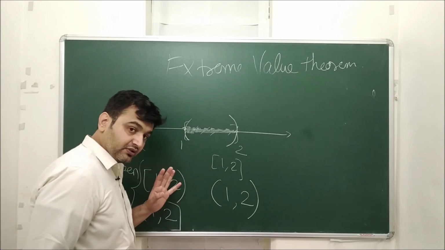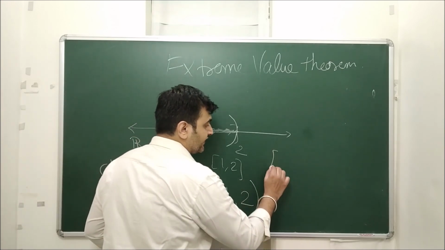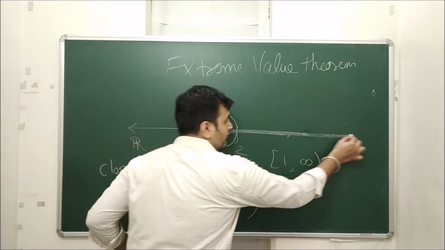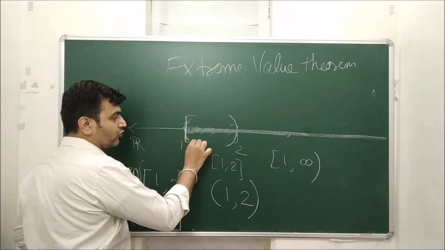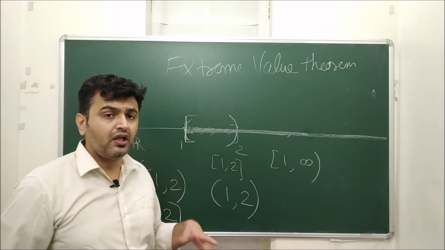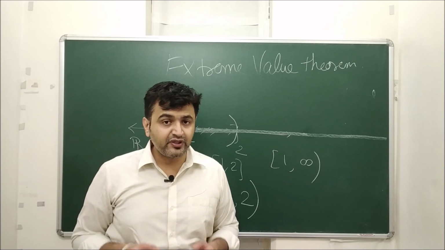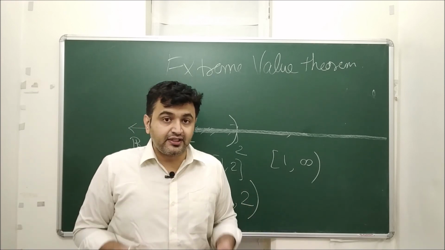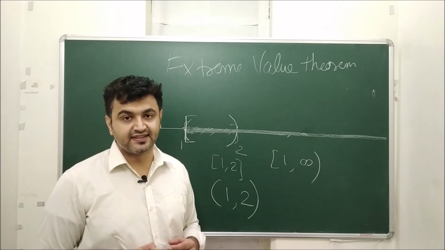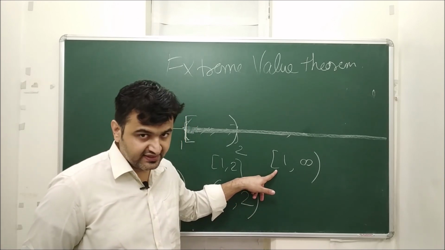Now if you observe, even if I take [1, infinity), the complete thing, this is a closed interval. Why so? When you call an interval a closed interval, the endpoints are included. Here, is the left endpoint included? Yes.